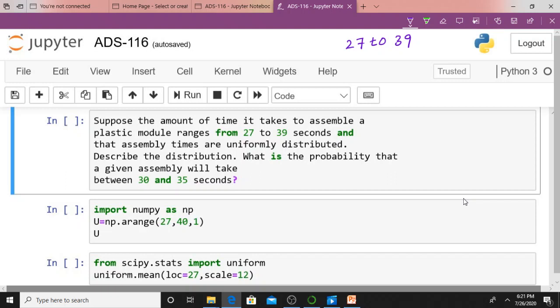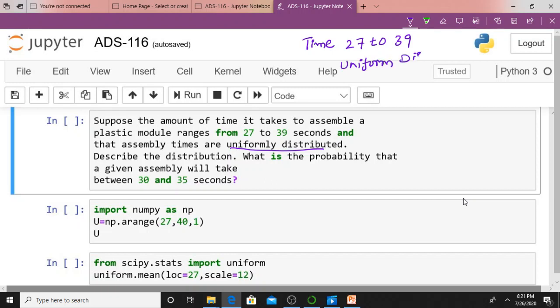This is time. Actually, you must understand this is assembling time, and that assembly times are uniformly distributed. Means in the question itself, it's given that the distribution is uniform distribution.